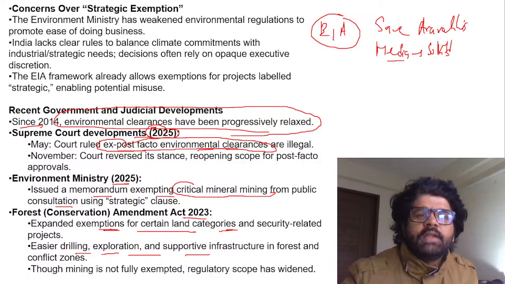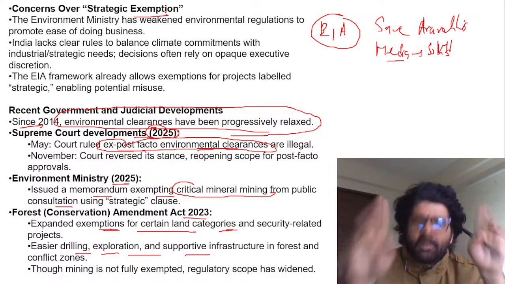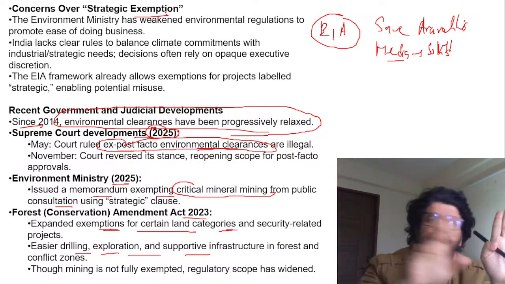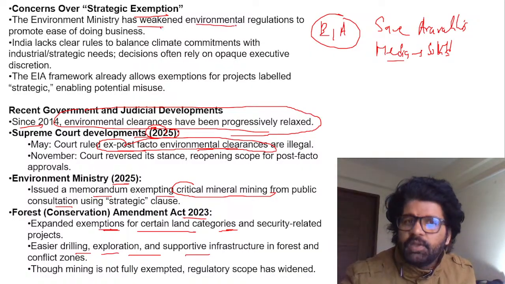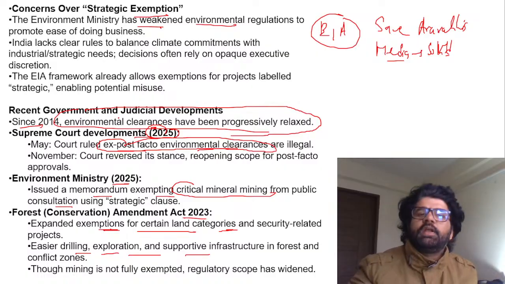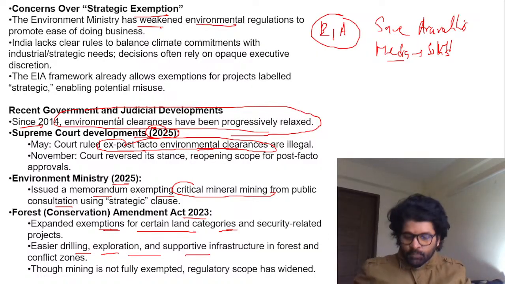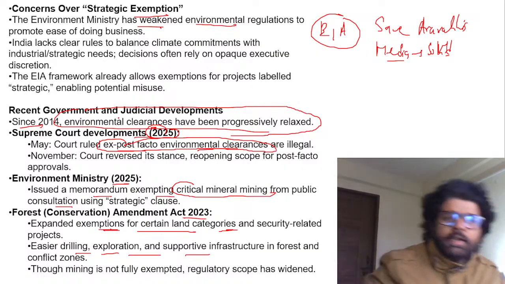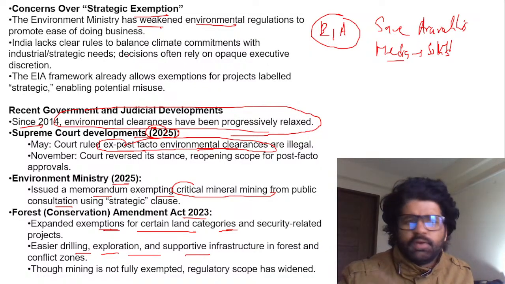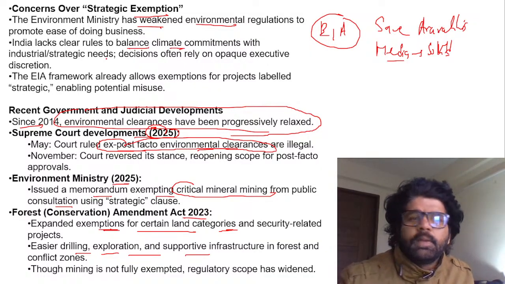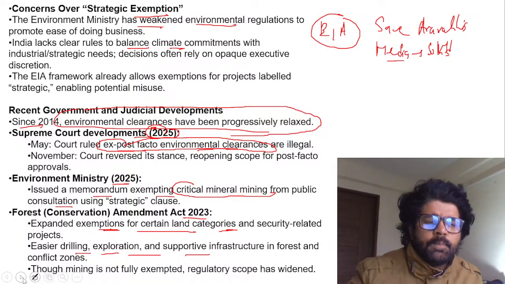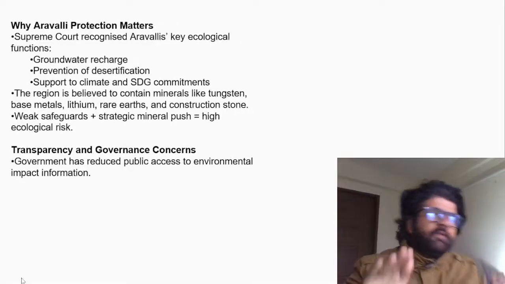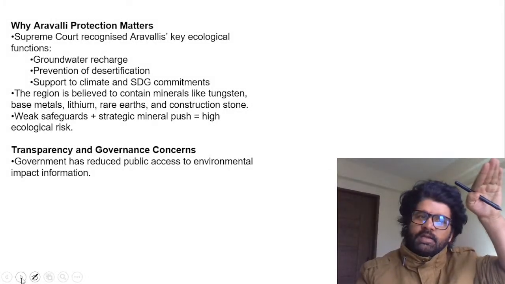So concerns over strategic exemption: anything and everything cannot be put under the bracket of strategic exemption, guys. So environmental, you can see all these things. The Environment ministry has weakened environmental regulations. We have seen what they are doing from 2014 onwards. From the period Amrit Kal started and India got independence, India lacks clear rules. Again, you can read all these things. Clear rules to balance climate commitments with, again, I'm not reading all these things. This slide is telling you that the government is compromising. They are favoring economic development over environmental conservation.